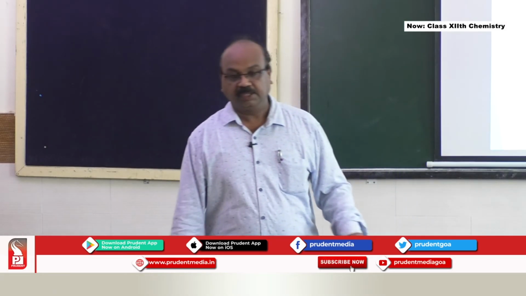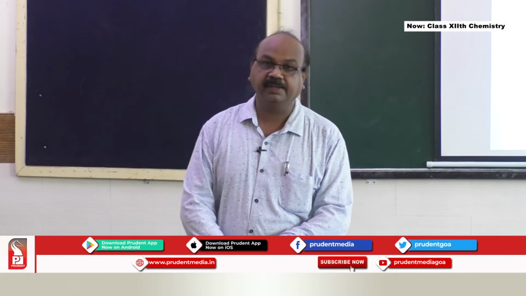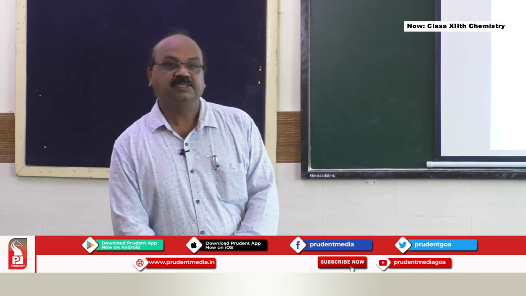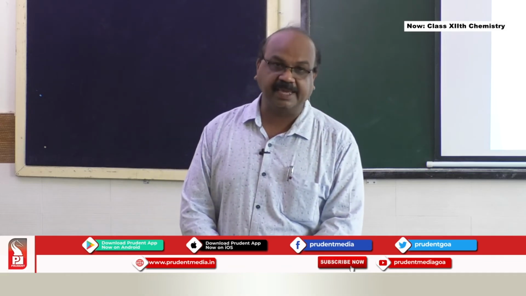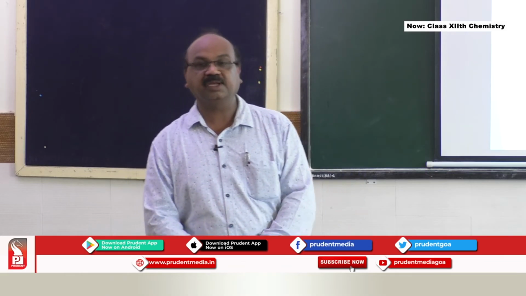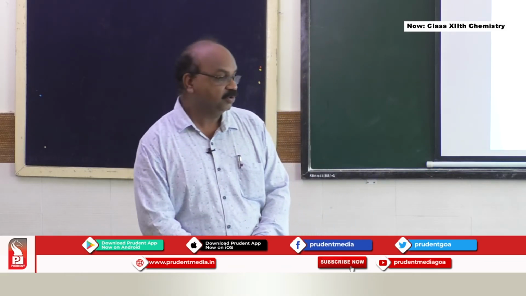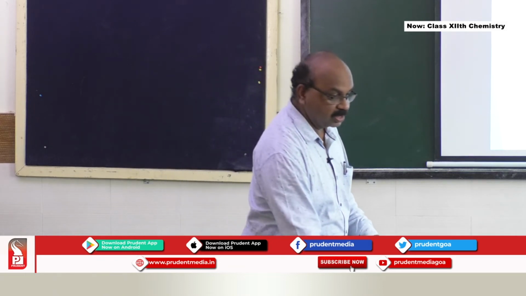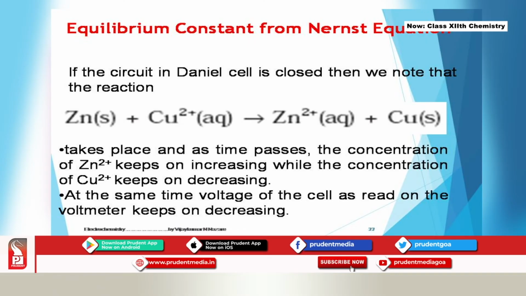Then there is one more concept from chemical equilibrium. In 11th standard we have learned something called the equilibrium constant Kc. We can also find the equilibrium constant Kc from this equation, so let us see the relation between the equilibrium constant and the Nernst equation. When the circuit in the Daniell cell is closed, we note that this particular reaction takes place: zinc undergoes oxidation, copper undergoes reduction.